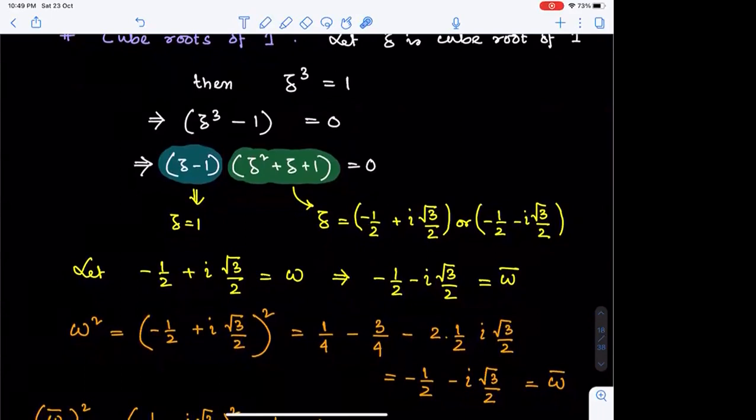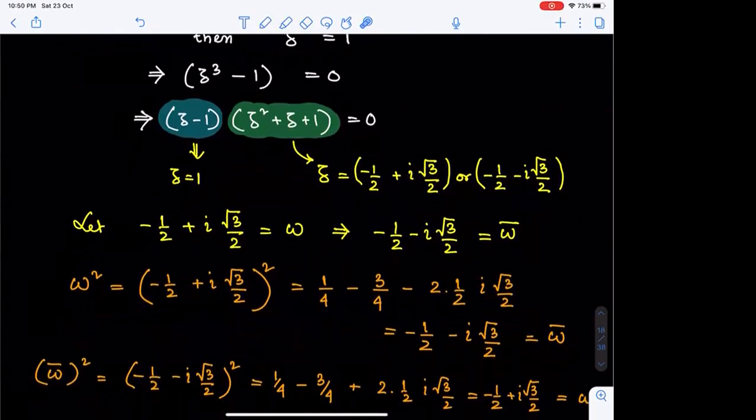And hence, under two-dimensional numbers, this pair has become very special because they are conjugate of each other as well as square of each other. Now, how are they square of each other? Omega square is omega bar.